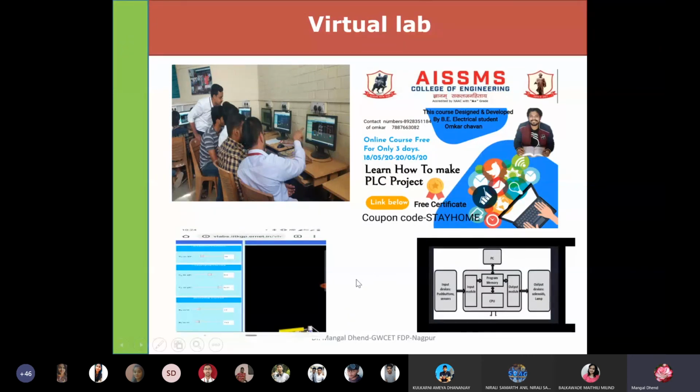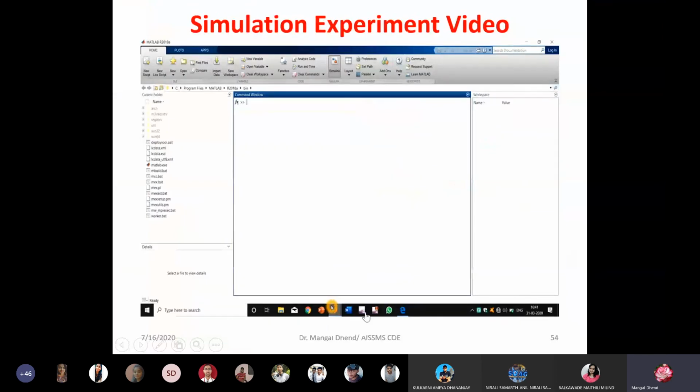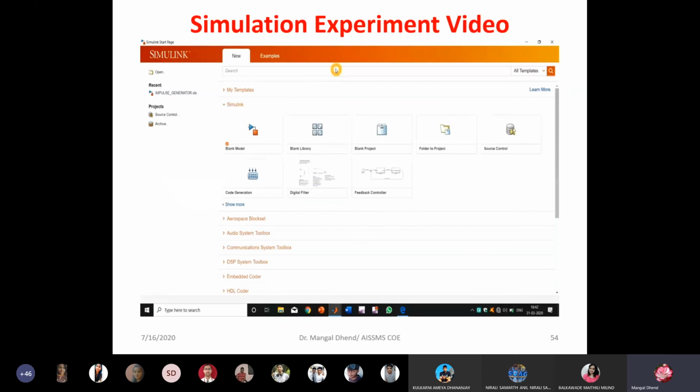For virtual lab you can select the sphere gap experiment, or you can select simulation, but I don't know whether you have simulation skills. One student demonstrated this type of experiment. You will see a window known as the command window. But since we are working on simulation, we have to go to Simulink. Just double click on this, then it will show you this.